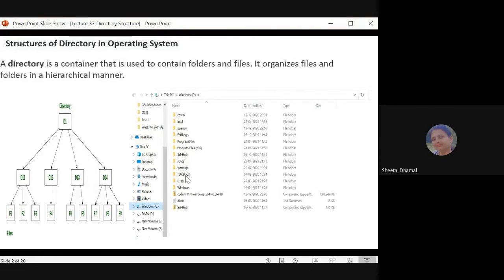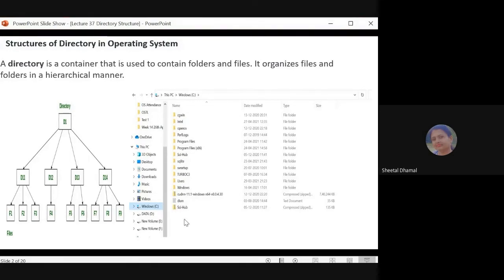So this subdirectory is created under the C drive or under this Windows directory. Then you can observe that the SQLite folder is there. SQLite is nothing but a DBMS software, just like MySQL. So suppose you have created any database or table, then all that databases and tables will get saved inside this SQLite. And here you can apply different SQL queries. You can fire different queries on that database only if you choose this path, that is C colon SQLite, and after that you open that table, then only you can fire different queries on that table.